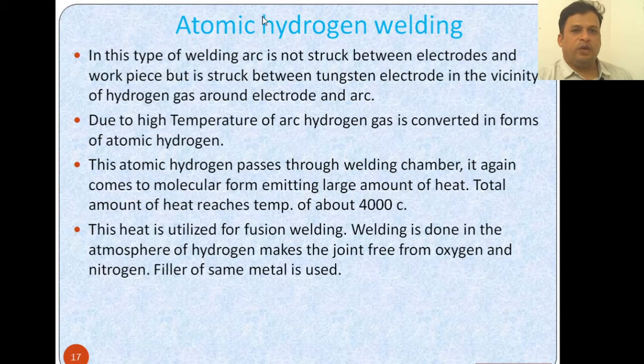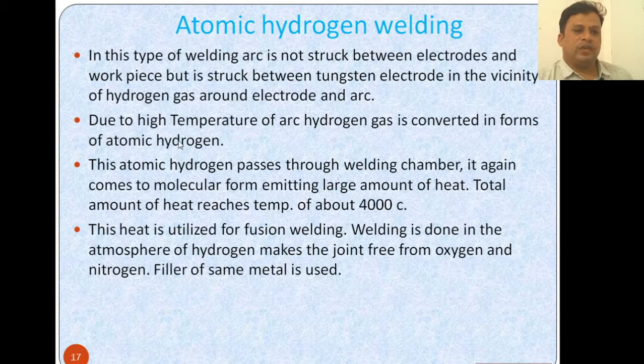Next is atomic hydrogen welding. In this type of welding, unlike other types of arc welding, the arc is not struck between the electrode and the workpiece. It is struck between tungsten electrodes in the vicinity of hydrogen gas, that is, in the presence of hydrogen gas around the electrode and the arc.